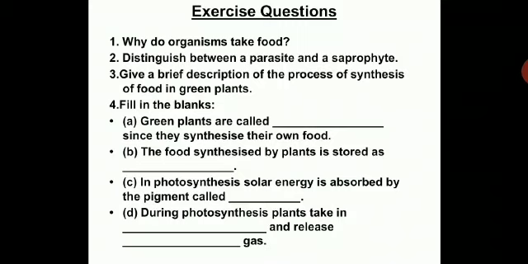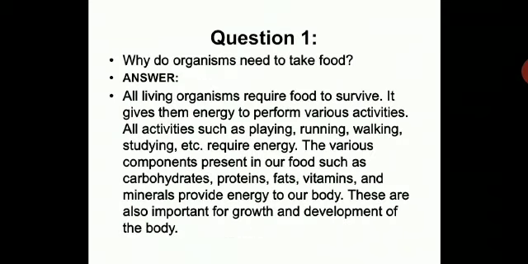Fill in the blanks. Green plants are called dash since they synthesize their own food. The food synthesized by plants is stored as dash. In photosynthesis, solar energy is absorbed by the pigment called dash. During photosynthesis, plants take in dash and release dash gas. So we will see question 1.